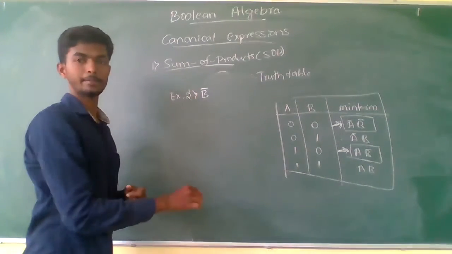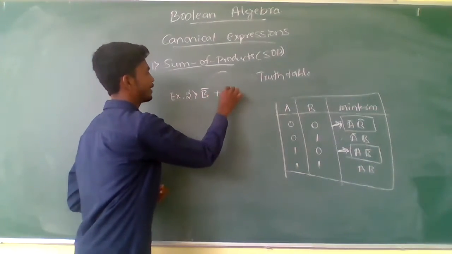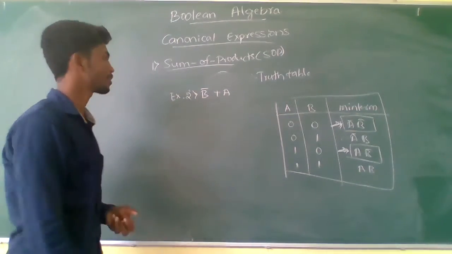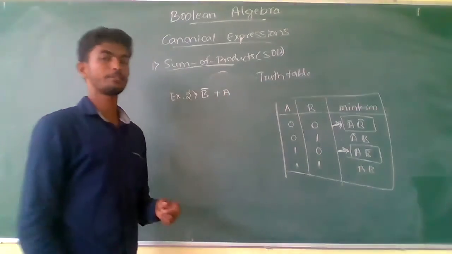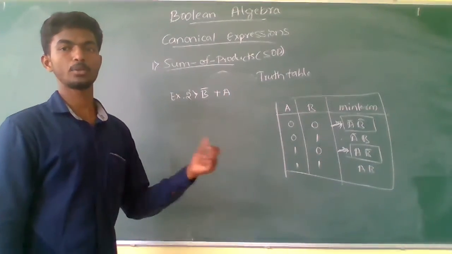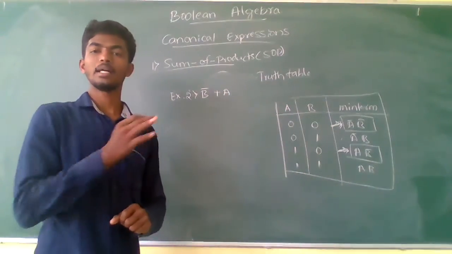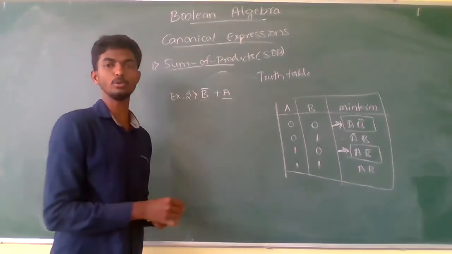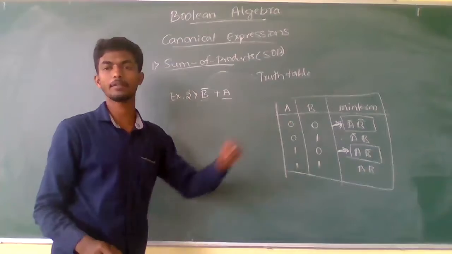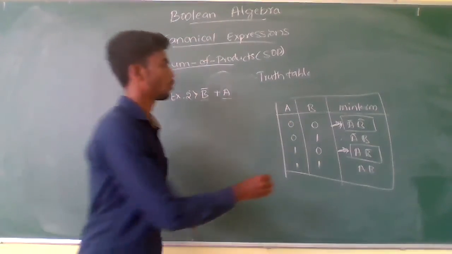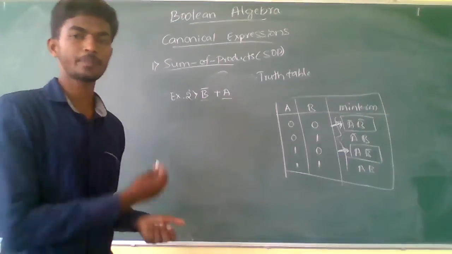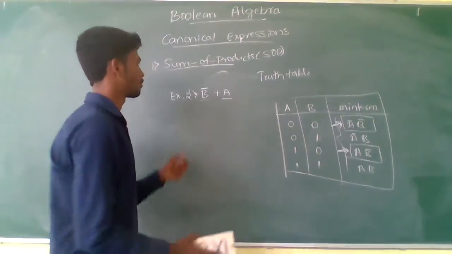B complement plus A. Here in this Boolean expression we have two different literals again, and the number of product terms is 2. So you have to verify the product terms wherever they are available in the truth table. This is the hint for you. Do it and send it to me on WhatsApp.